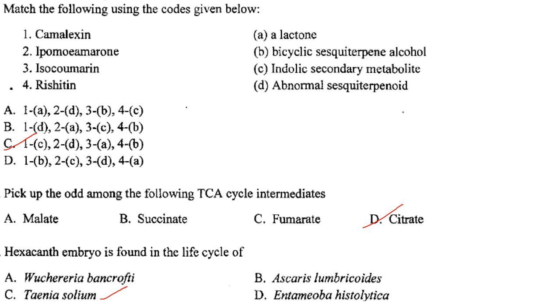Then pick up the odd one among the following TCA cycle intermediates. So the answer is citrate, because that contains 6 carbon atoms whereas the others contain only 4 carbon atoms. Then the hexacanth embryo is found in the life cycle of Taenia solium. That is, answer is option C.